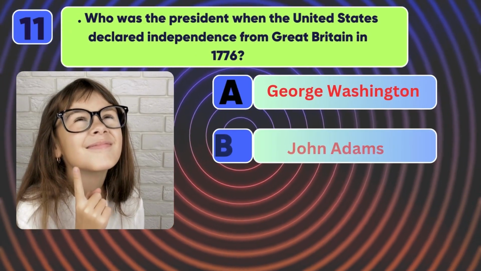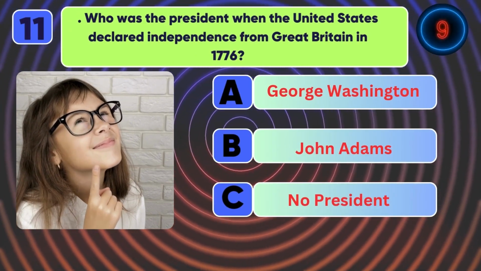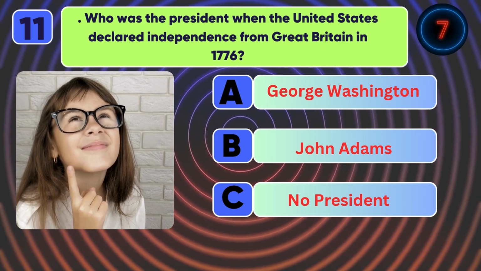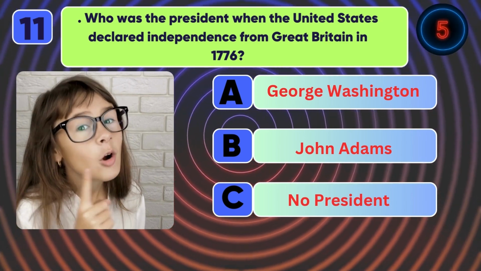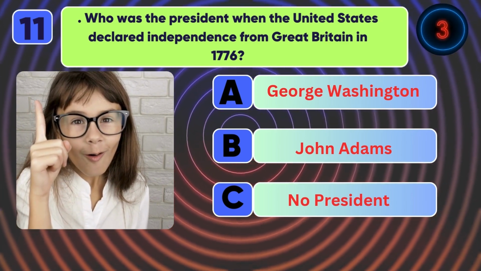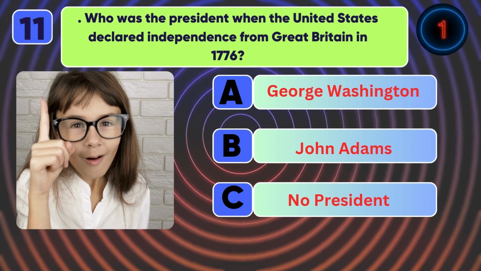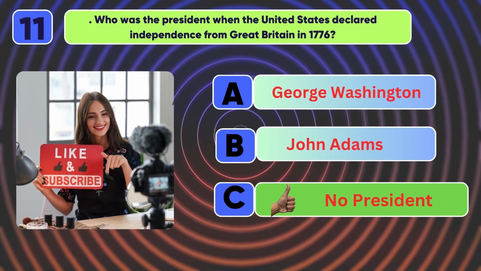Who was the president when the United States declared independence from Great Britain in 1776? The answer is no president.